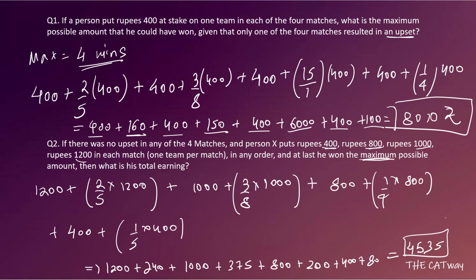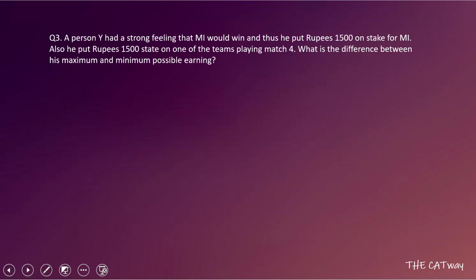Okay, now let's move towards the third question. So the third question says that if a person Y had a strong feeling that MI would win, and thus he puts rupees 1500 on stake for MI. Also, he puts rupees 1500 stake on one of the teams playing match 4. What is the difference between his maximum and minimum possible earning?